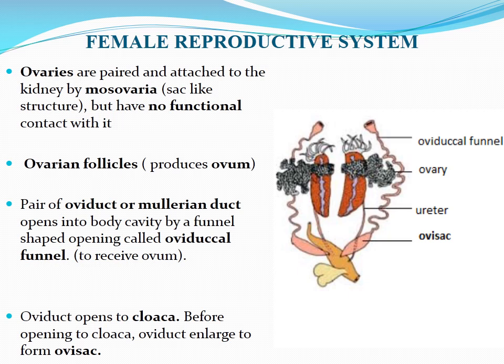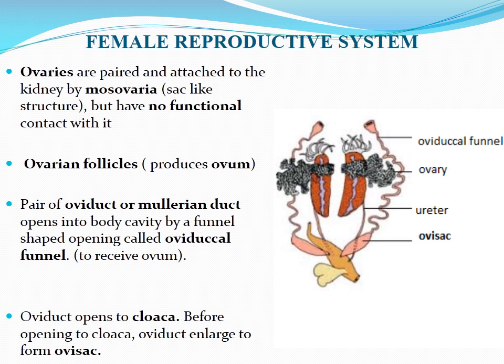In this figure, you can see the black colored structures on the surface of the kidney, which are the ovaries. But in the case of female frog, there is no functional connection between these ovaries and kidney as in the case of the male reproductive system. These ovaries are simply attached on the surface of the kidney. That much only.